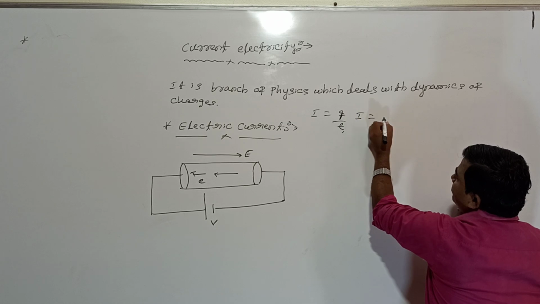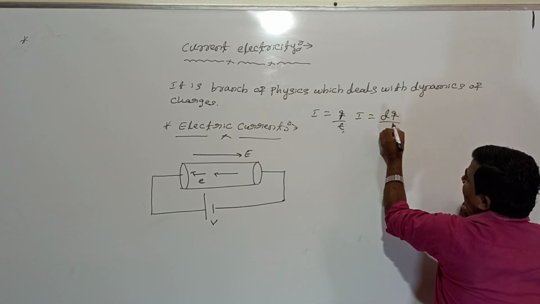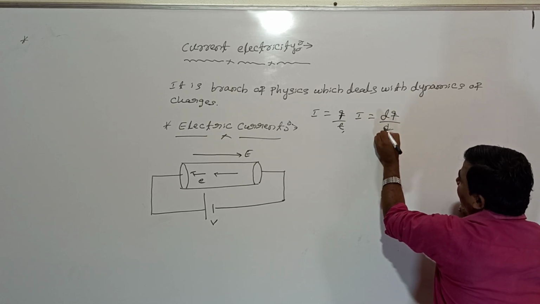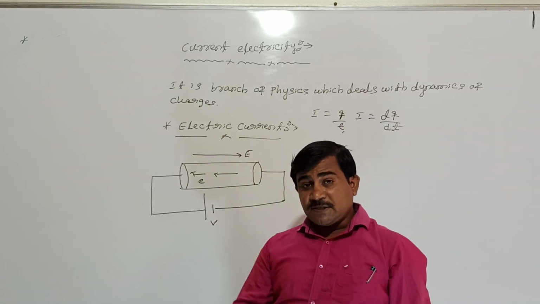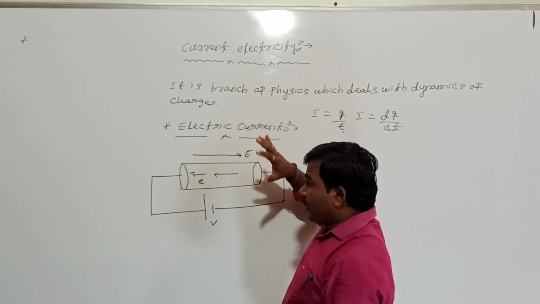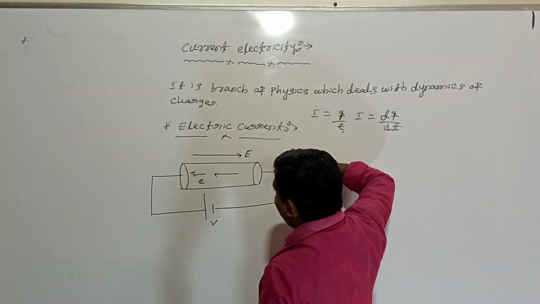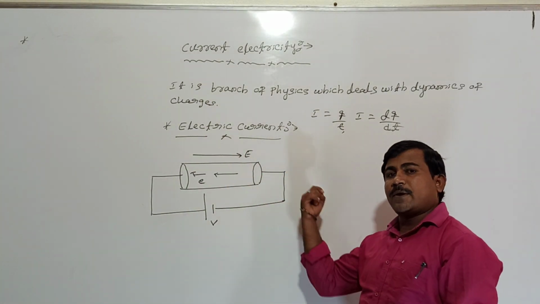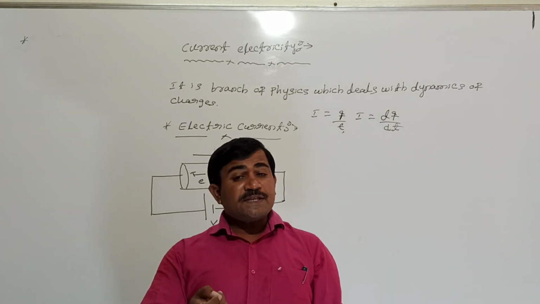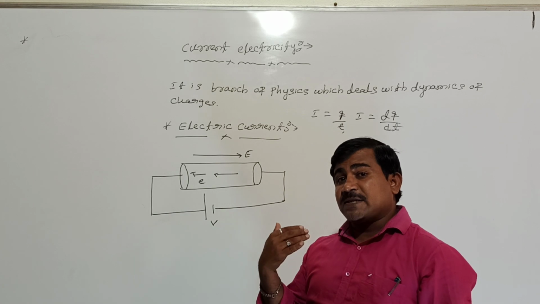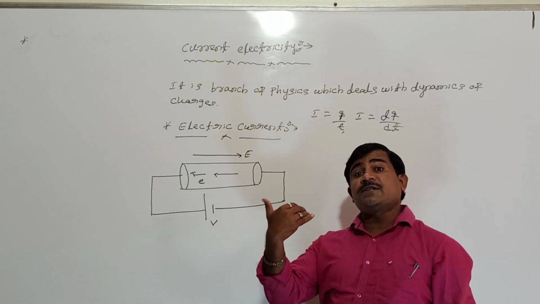Rate of flow of charge, that we are calling electric current. I mean, in 1 second, how many electrons are crossing any point in the conductor? That we are calling electric current. But students, this electric current may be either steady electric current or instantaneous electric current.